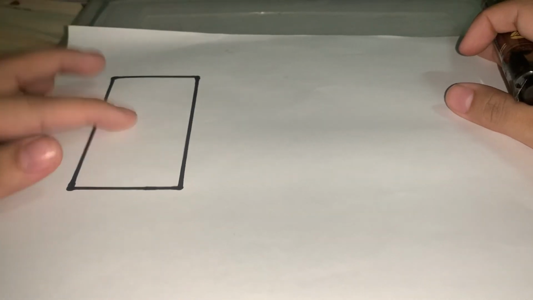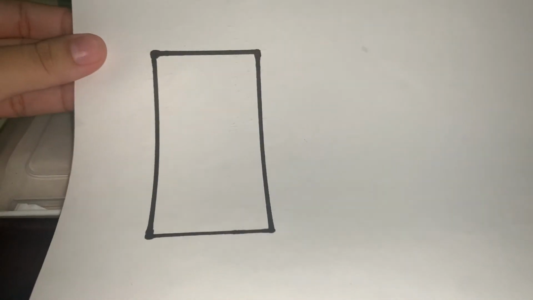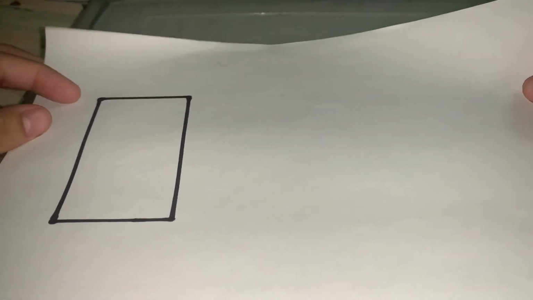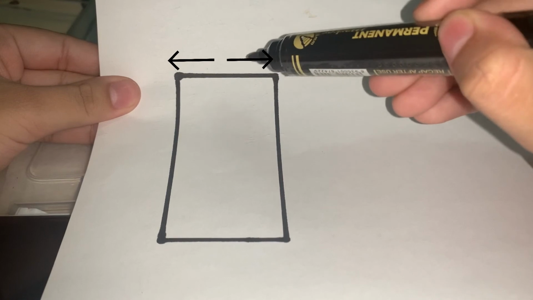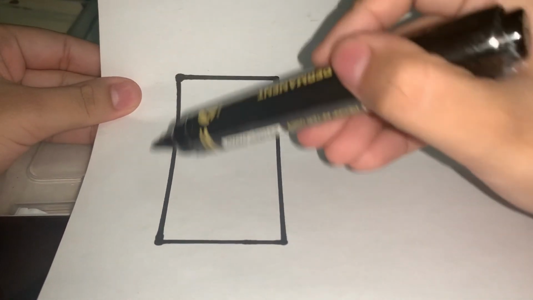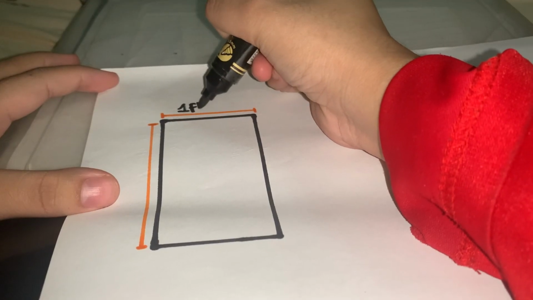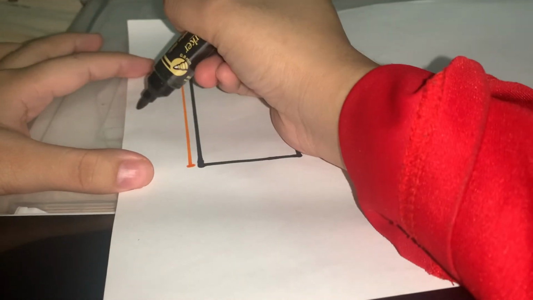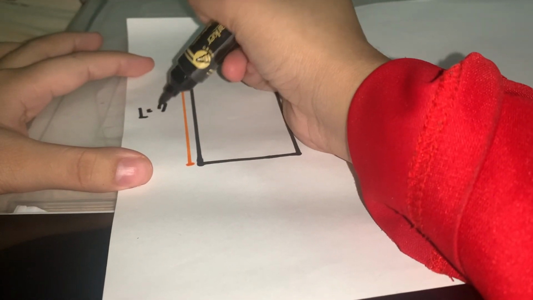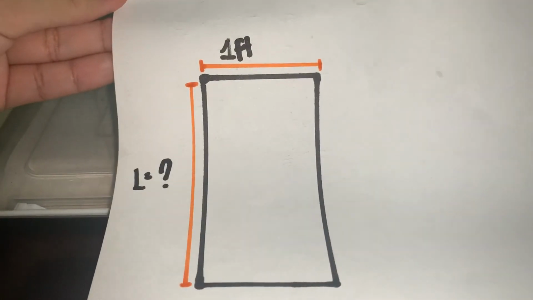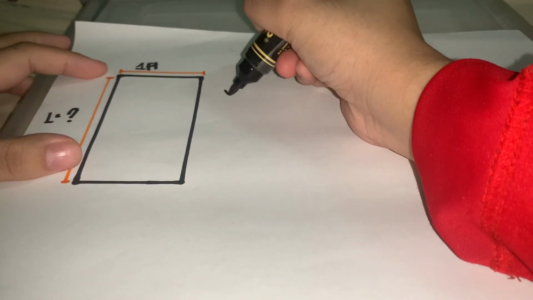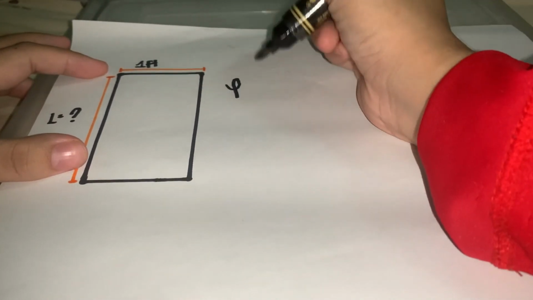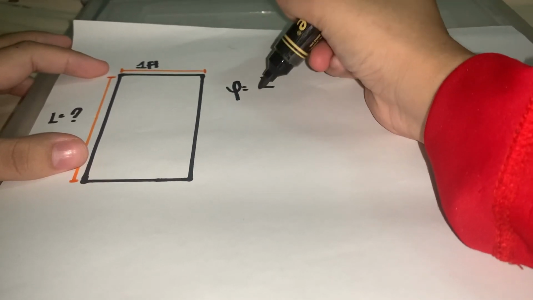Let's assume this is the frame. The frame is vertical. It can also be horizontal, but let's use this one. The width is the shortest side, which is this, and the longest side is the length. The width is 1 foot, and the length has no value yet. But he wants the size of the picture frame to be a golden rectangle. So let's solve for the value of the length. Let's use the formula of phi: phi equals length over width.